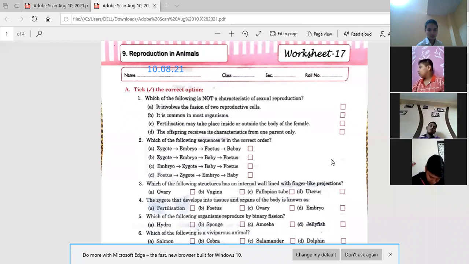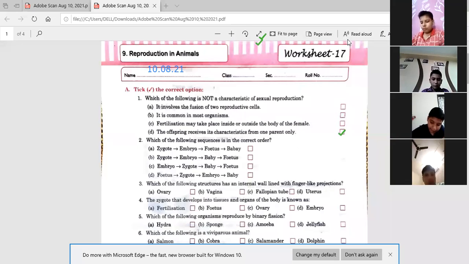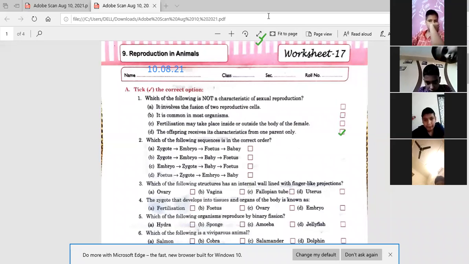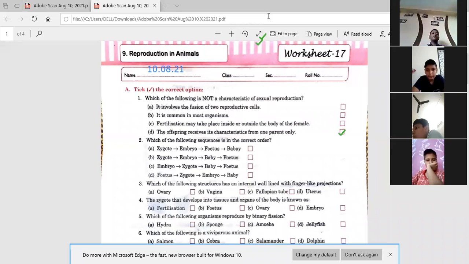Okay, anybody else? Ma'am, option D is the correct option. Yes, but inside or outside, Pratyush, you said that for inside and outside, there is an example of hen. In case of hen, fertilization takes place internally, but it lays the egg outside. So that can be taken. So D part is the right option.